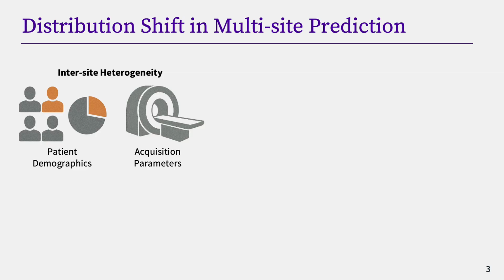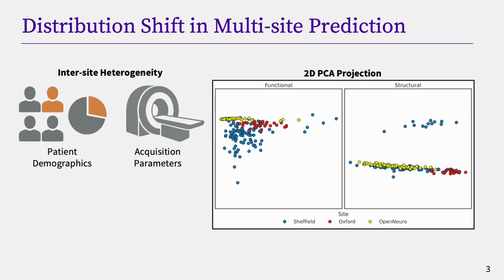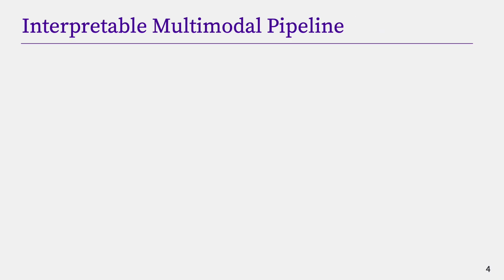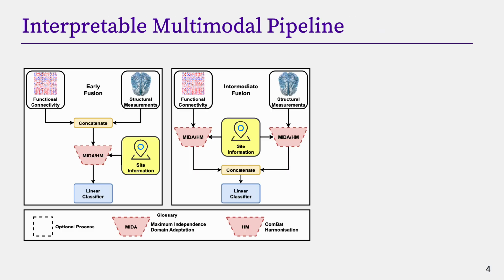What makes this even more challenging is that each imaging modality is affected differently by these heterogeneous factors. As a result, building a robust and generalizable multimodal model requires careful handling of this variability to avoid confounding and biased findings. To address these challenges, we developed an interpretable multimodal pipeline to identify reliable biomarkers for treatment response.